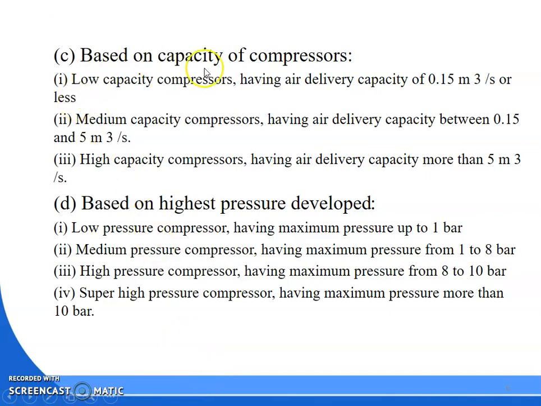Next we will discuss classification based on the capacity of the compressor: low capacity compressor, medium capacity compressor and high capacity compressor. What is a low capacity compressor? That is a volume up to 0.15 meter cube per second. Then medium is 0.15 to 5 meter cube per second. Then high capacity is 5 meter cube per second or more. That is known as the capacity of the compressor. According to the high pressure developed: low pressure, medium pressure, high pressure and super high pressure.